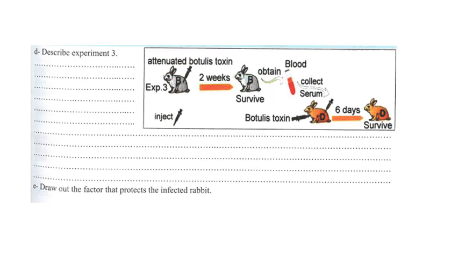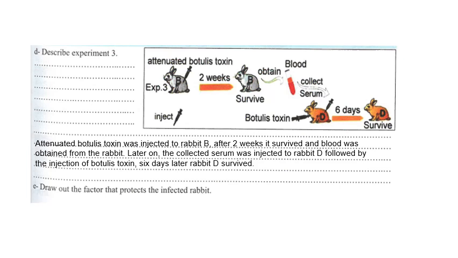Describe experiment 3. Always we have to use past tense to answer describe. We say, attenuated botulism toxin was injected to rabbit B. After 2 weeks, it survived and blood was obtained from the rabbit. Later on, the collected serum was injected to rabbit D, followed by the injection of botulism toxin. 6 days later, rabbit D survived.